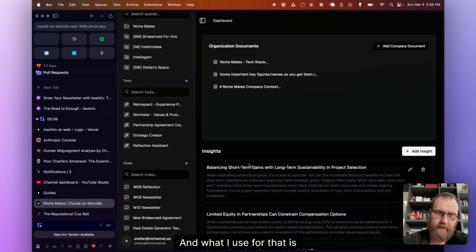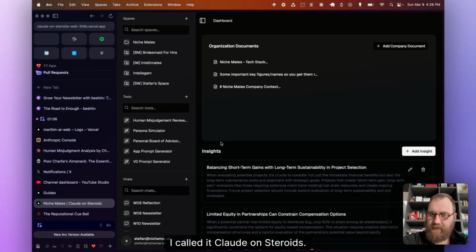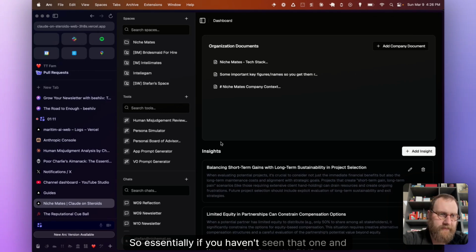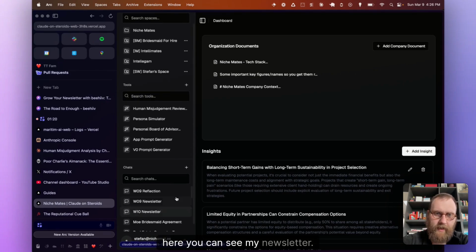And what I use for that is a homegrown kind of tool, but you can do this in Claude as well. I made a separate video on this. I called it Claude on steroids. So essentially, if you haven't seen that one and it's interesting to you what this tool exactly does, then go ahead and check that video out. For everyone else, here you can see my newsletter.